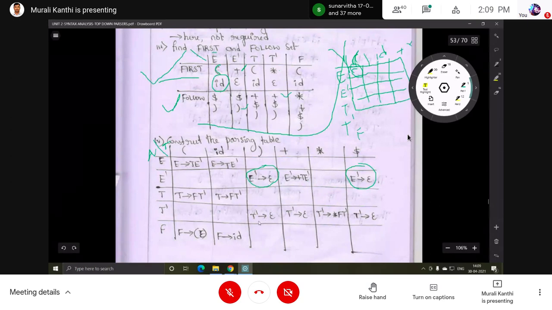Closing parenthesis completed, then on dollar, T dash implies epsilon. Not on E, not on T, not on F. Follow set filling is only on E dash and T dash, only on these two.